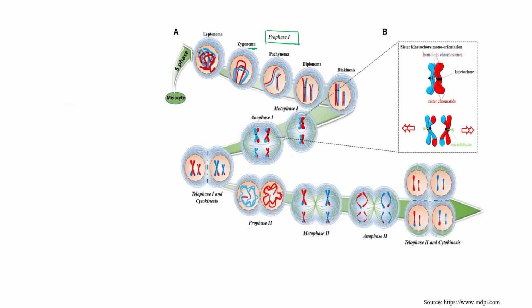So, this beaded structure starts condensing and forms chromosomes. In zygotene, bivalent formation, right? Means two homologous chromosomes come closer because of the presence of the synaptonemal complex. In Pachytene, crossing over starts. Okay, and at this time, both the chromatids of the homologous chromosomes separate out and crossing over also occurs during the Pachytene stage.